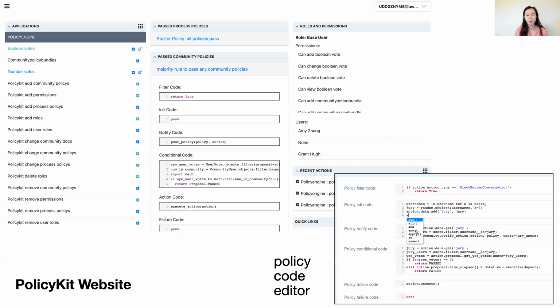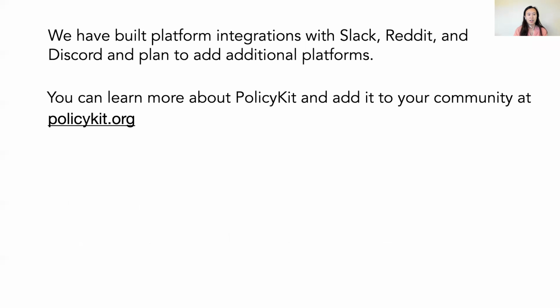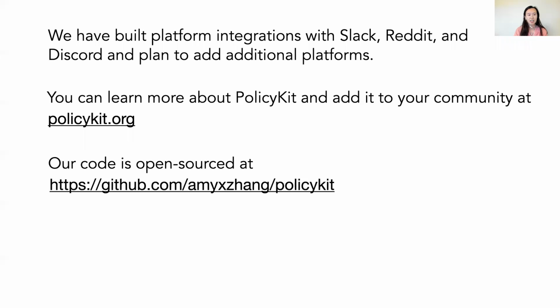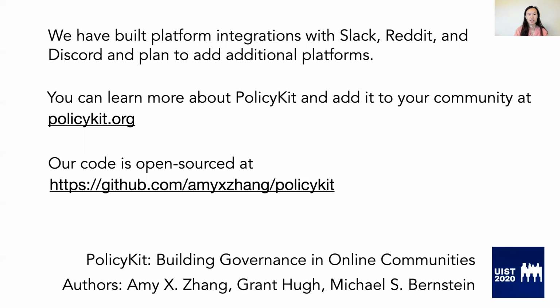Here is the first version of the PolicyKit website where users can propose actions, author policies in a code editor, and see the existing governance of the community. We're now working on improving the policy editing experience for both programmers and non-programmers. We've also launched starter kits to provide to communities well-known governance setups like juries and elections, as well as a way for people to be able to share policies with each other. We have built platform integrations with Slack, Reddit, and Discord, and plan to add additional platforms.